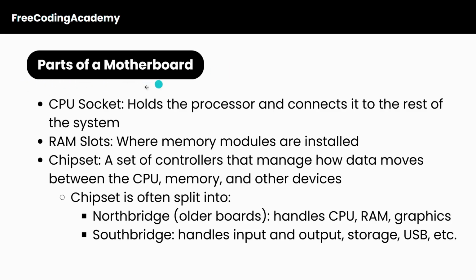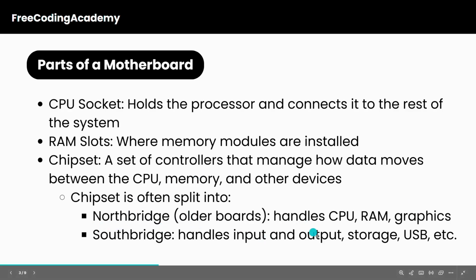Next up, what are the parts of a motherboard? So first, you have the CPU socket, and this holds the processor and connects it to the rest of the system. Next, we have RAM slots, and this is where memory modules are installed. Then we have a chipset, and this is a set of controllers that manages how data moves between the CPU, memory, and other devices. So the chipset is often split into the North Bridge, which is in older boards, and it handles CPU, RAM, and graphics, and also the South Bridge, which handles input and output devices, storage, USB, etc.